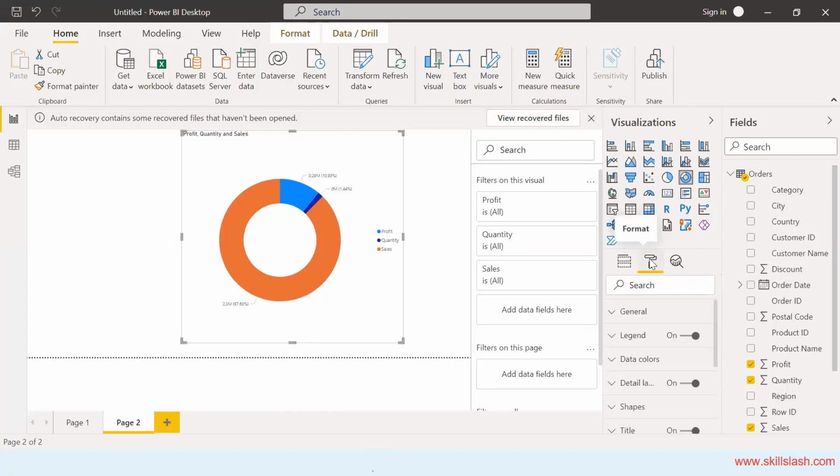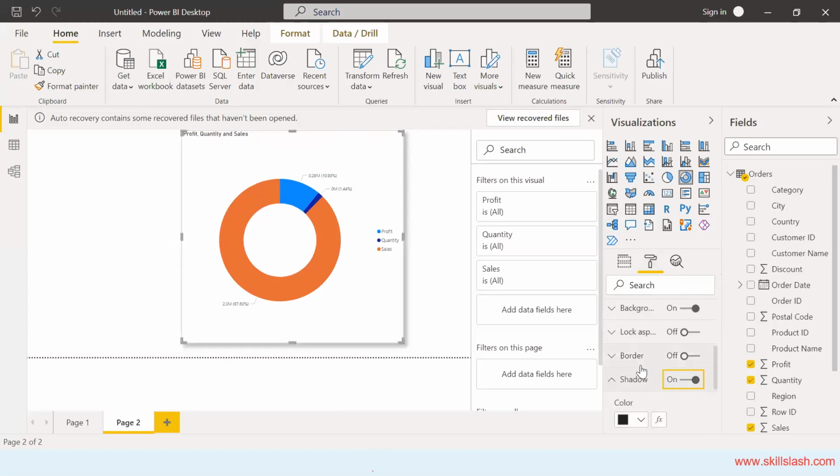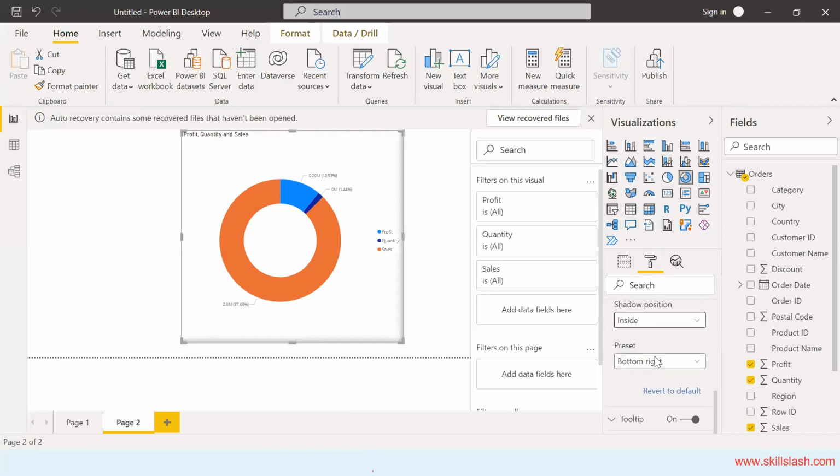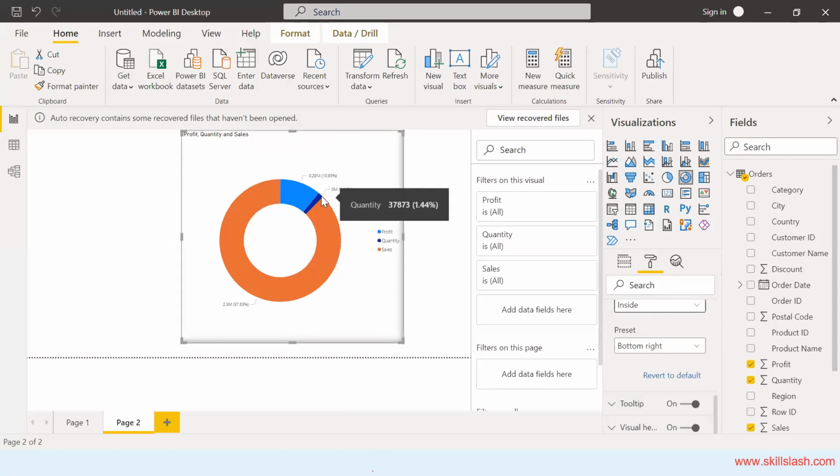I can go to the format option and I can add some more details. See, if you want the shadow effect, you can give a shadow effect to your chart. If you want the border, you can turn it on, right? Similarly, what is the shadow position, outside or inside? These are all the formatting options. Do you want to give a tooltip, right? See, as of now, it is on.